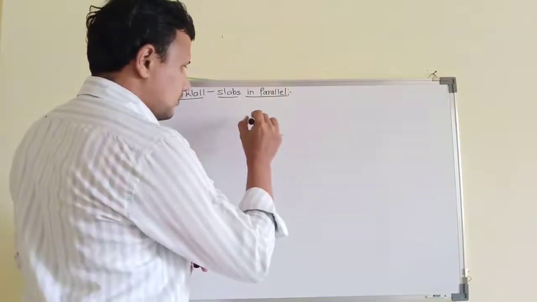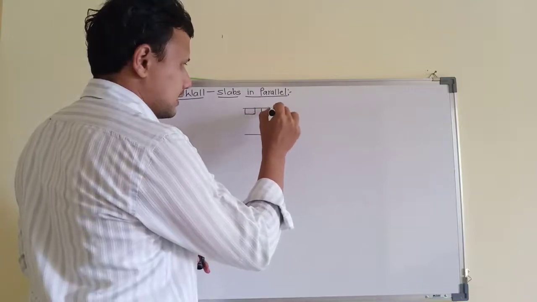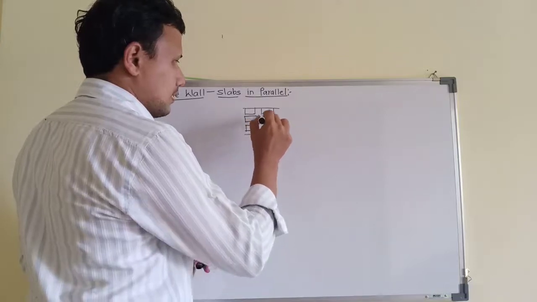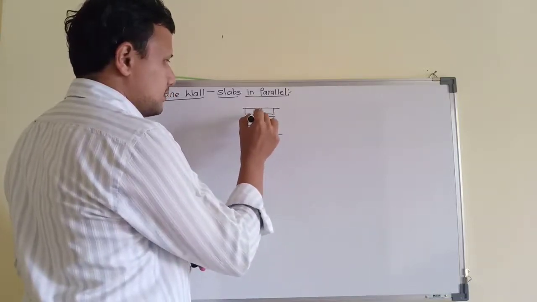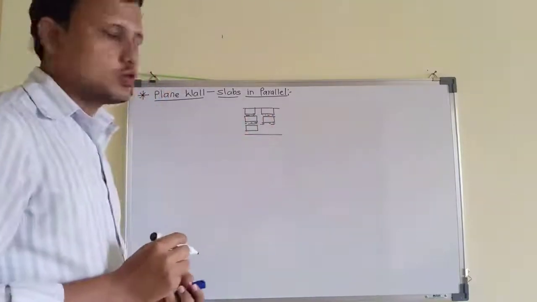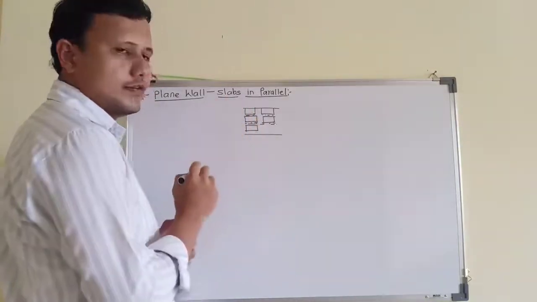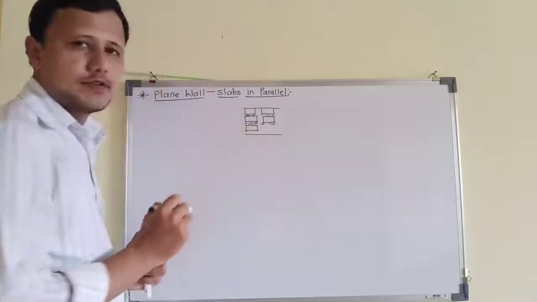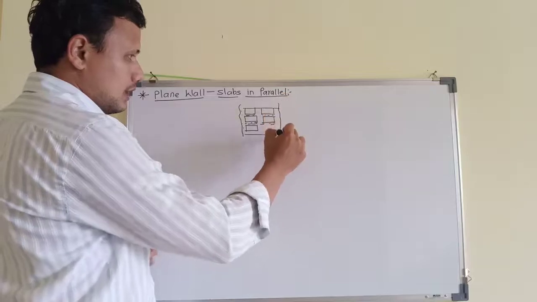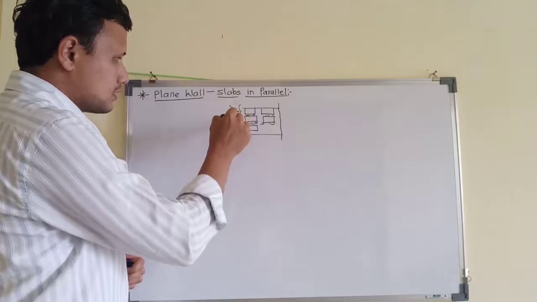Say this is a simple wall, but it is made up of bricks. The bricks are organized something like this, one brick above the other, and the space between the bricks is filled up with cement, concrete, mortar, etc. So now we see that this is one material, this is a different material, this is again a different material. If this is the outer surface of the wall and this is the internal surface of my house, solar radiation will fall on this.